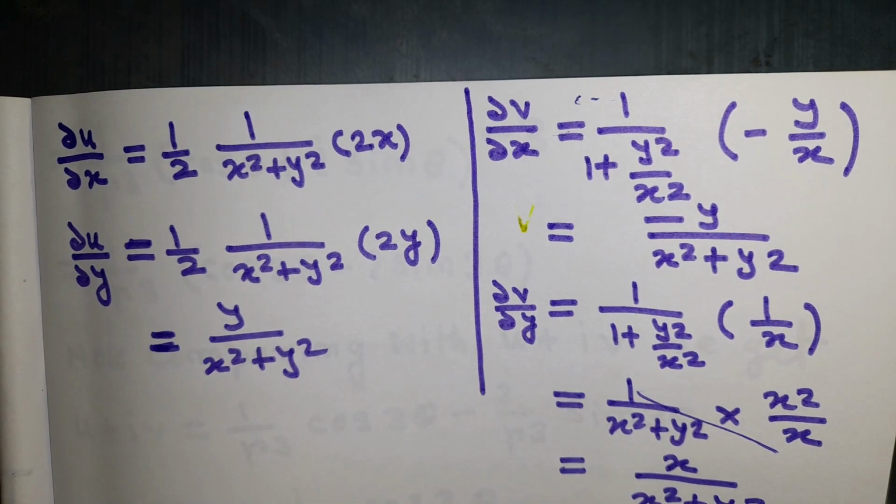Now we differentiate v with respect to x and y.